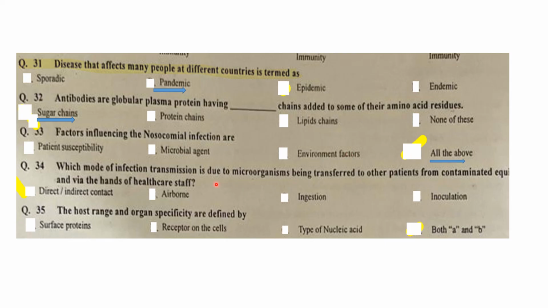Which mode of infection transmission is due to microorganisms being transferred to another patient from contaminated equipment and via the hands of the health staff? That may be direct or indirect contact. The host range and organ specificity are defined by surface protein, receptors on cells, and type of nucleic acid, both A and B. So both A and B is the best answer.